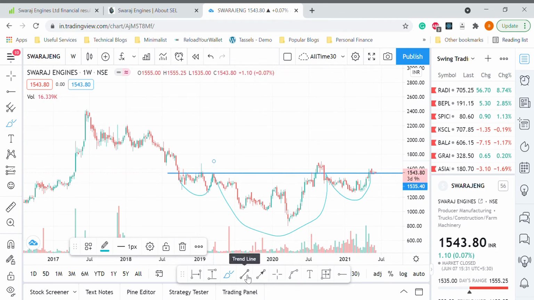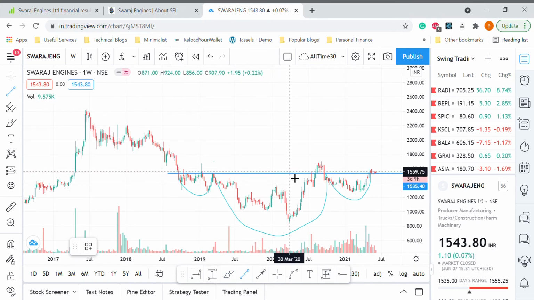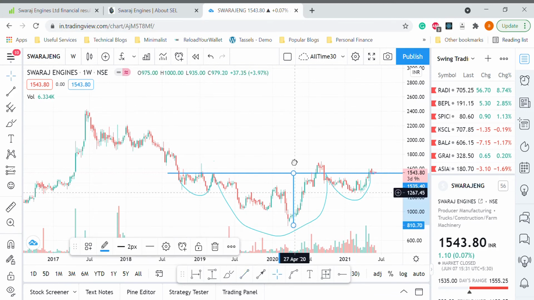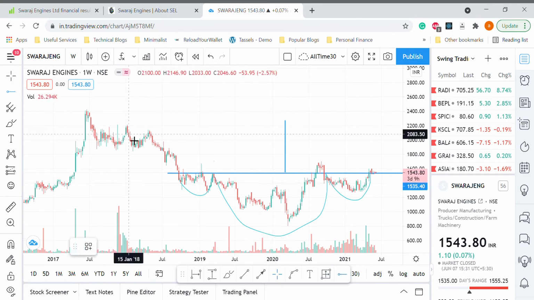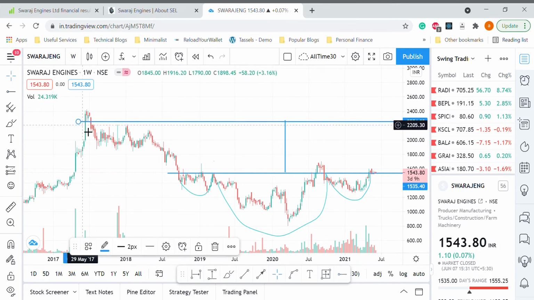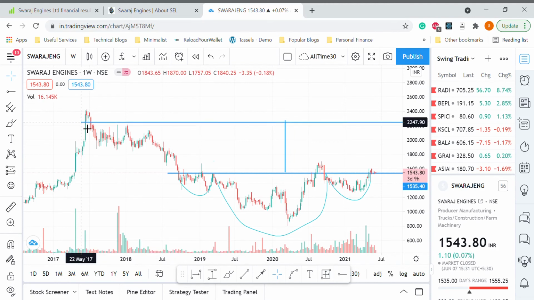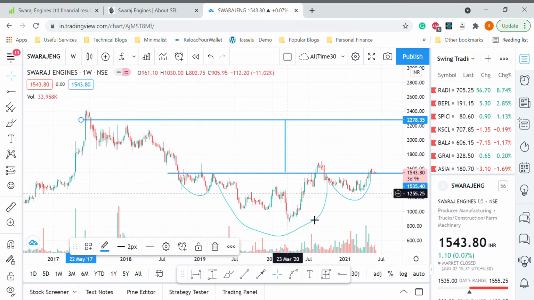Now if you want to see the target, then as usual the size of the head becomes the target for the next move. This is almost the size of the head. We go till the bottom of the chart, then pull it out and put it here. Then we draw a line over here and see what kind of targets we have. So this is the kind of target we have. I will push it a little bit further. So this is somewhere where our target is.